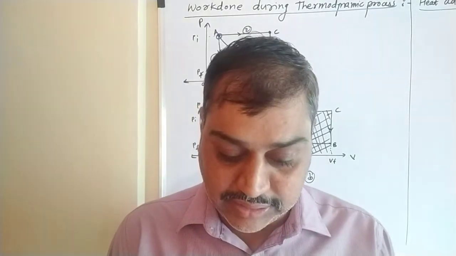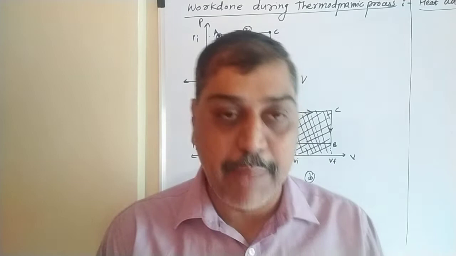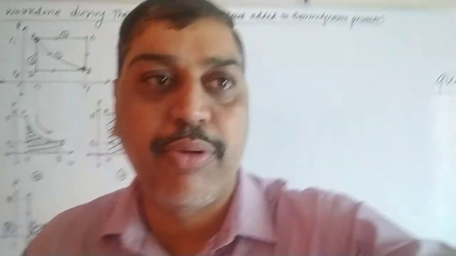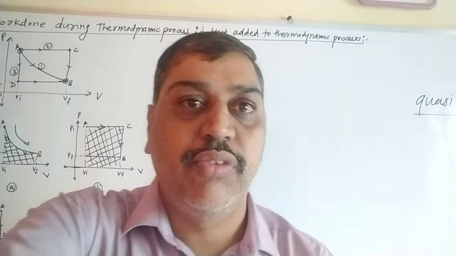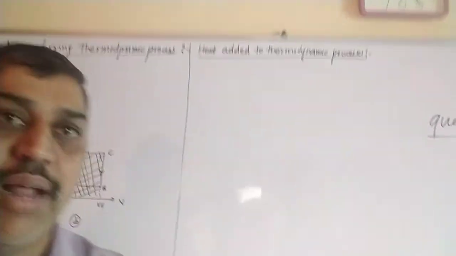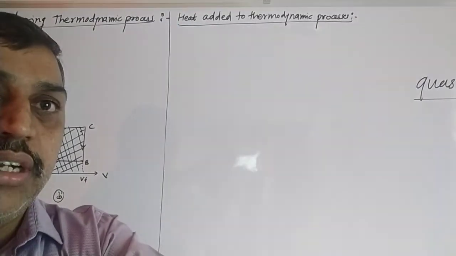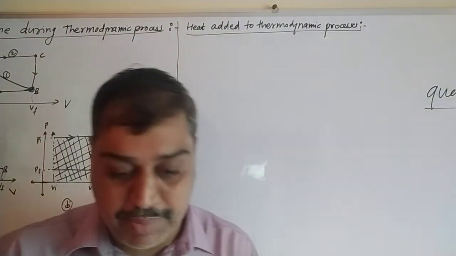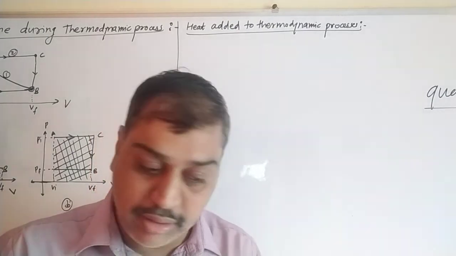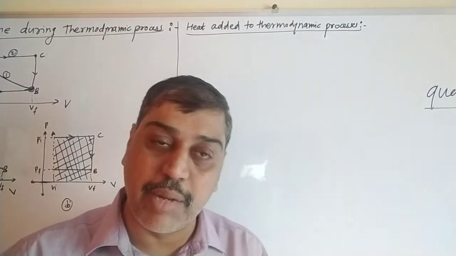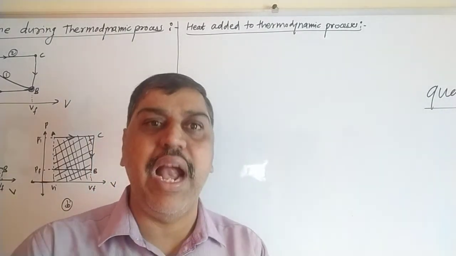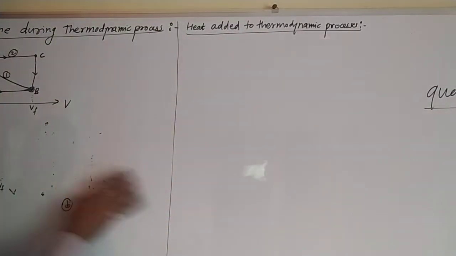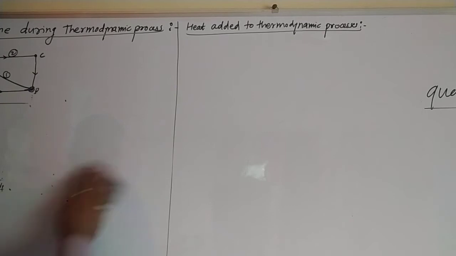Now let's go to next. Heat added during thermodynamic processes. What occurs when heat is added to thermodynamic processes, that we have to learn now. So for that we have to draw some diagrams here. Let's go to the next topic of the syllabus. We have already seen the work done during a thermodynamic process. Now how to add heat in thermodynamic processes, that we have to learn. So let's start with the heat added to thermodynamic processes.